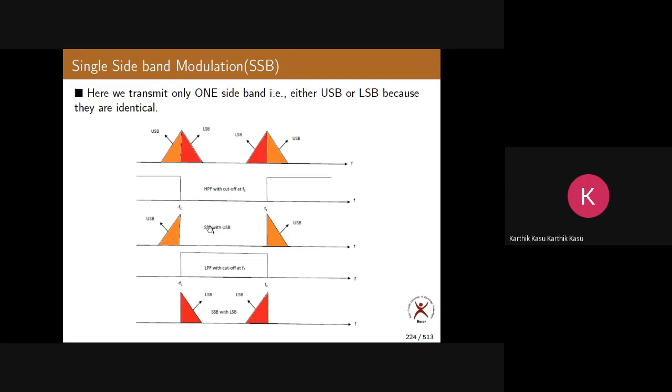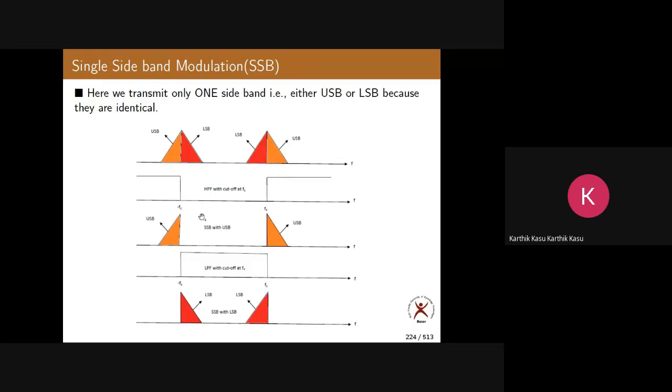So this is a single sideband signal with the upper sideband. In the same way, you can do the reverse: if you pass this signal through a low pass filter having cutoff frequency fc, you retain the lower sideband and eliminate the upper sideband.